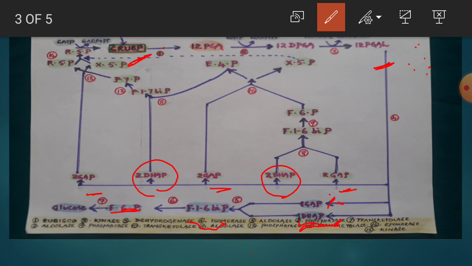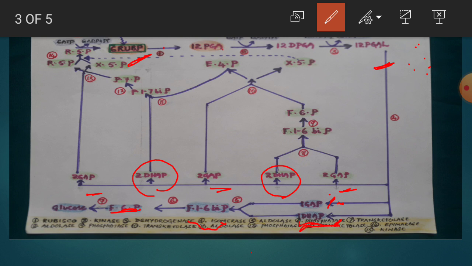In the 7th reaction, the fructose 6-phosphate is changed into glucose, the substance which actually we are expecting from this process. Plants have prepared glucose molecule. This 7th reaction is catalyzed by transketolase enzyme.